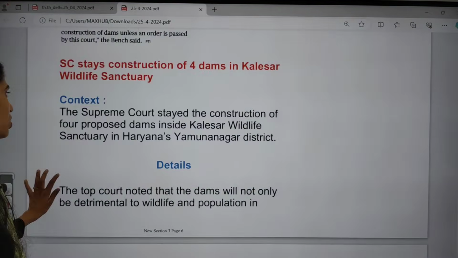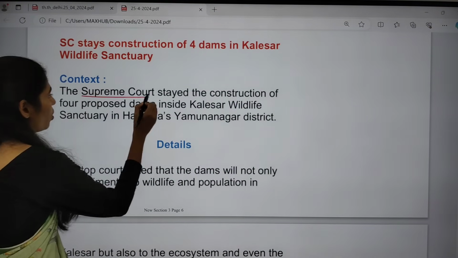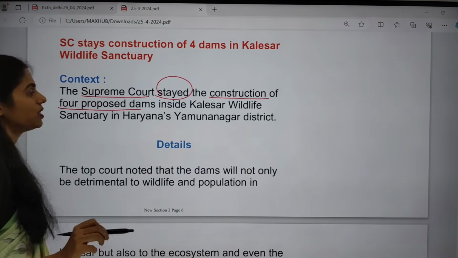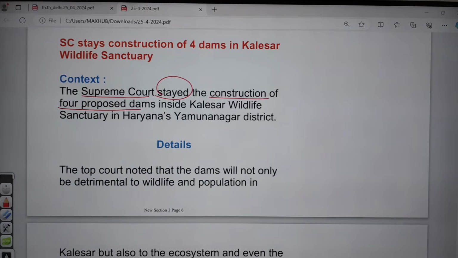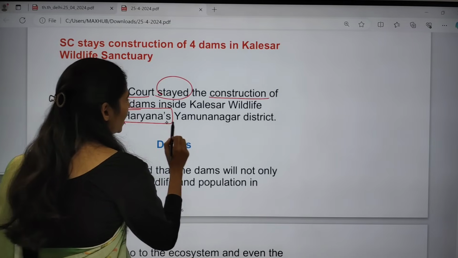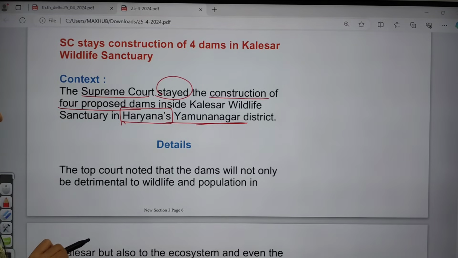And now let us see this topic. So context says Supreme Court stayed the construction of 4 proposed dams inside this Kalesar Wildlife Sanctuary. So where is Kalesar Wildlife Sanctuary located? It is located in Haryana. In Haryana's Yamunanagar district, we have this Kalesar Wildlife Sanctuary.